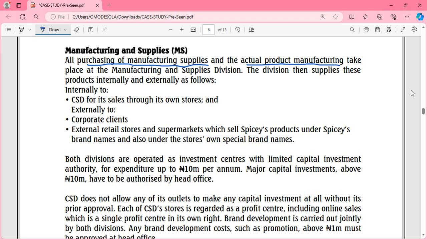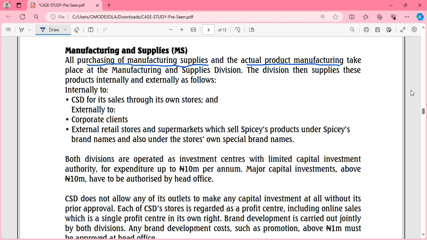They did not tell us in the case study. Probably they have an EOQ or reorder level, all of that they did not tell us, but they're the ones in charge of purchasing the materials that they will use, the manufacturing supplies, and then the actual product manufacturing. They actually manufacture the products.